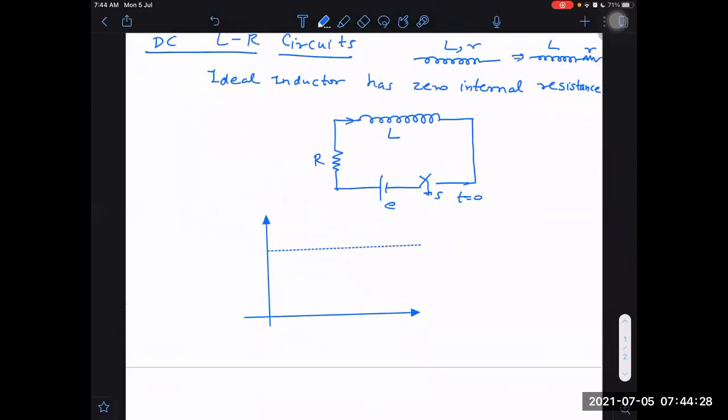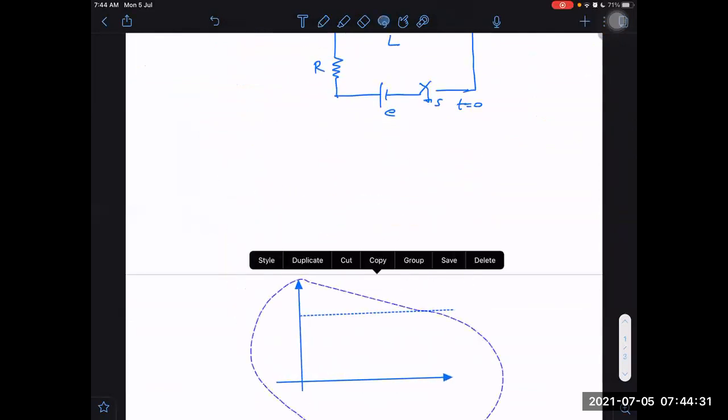So I think I should mention this somewhere. What is the meaning of steady state?